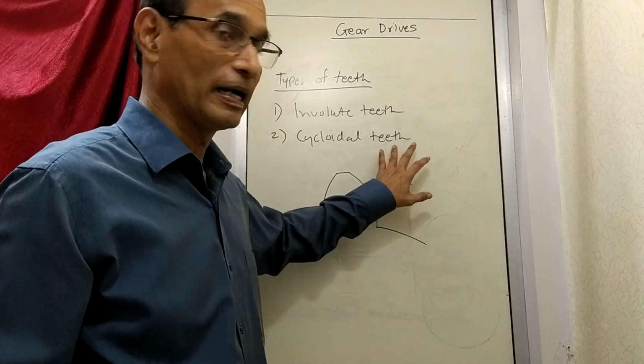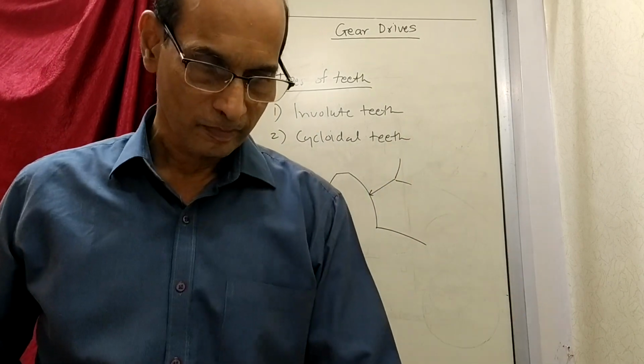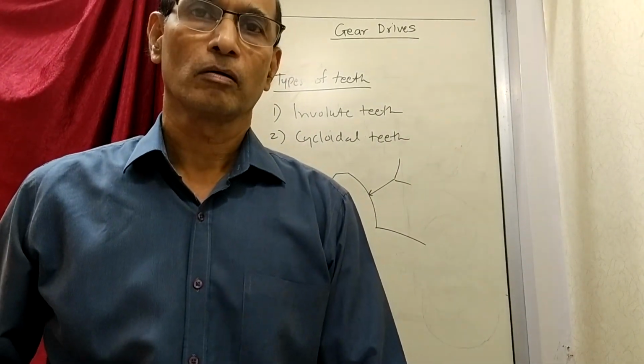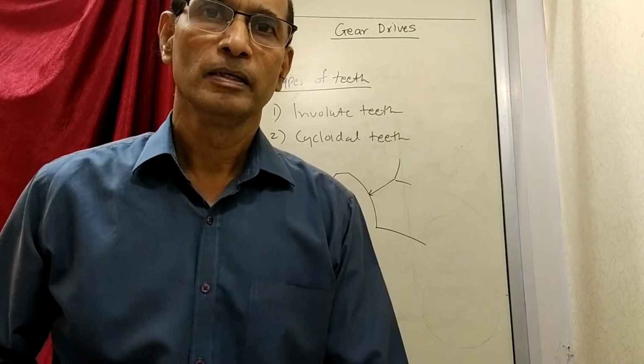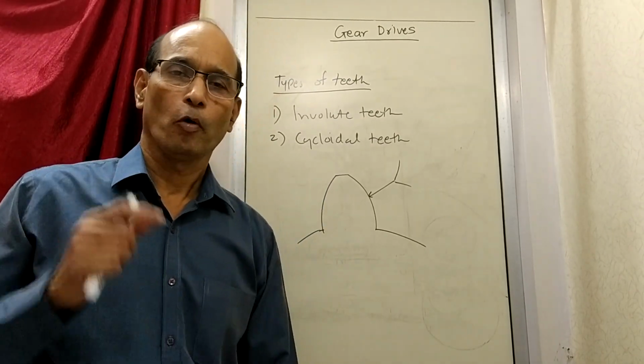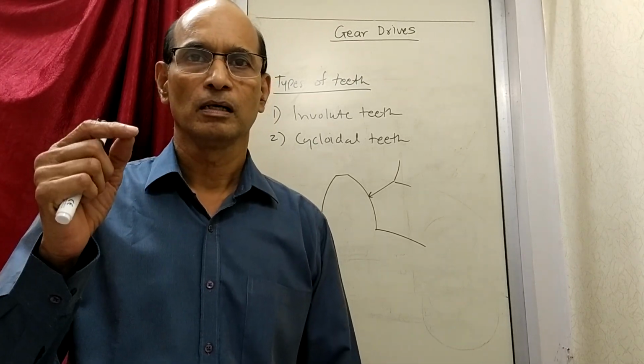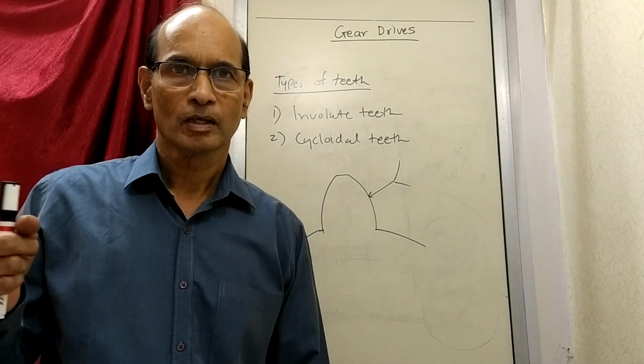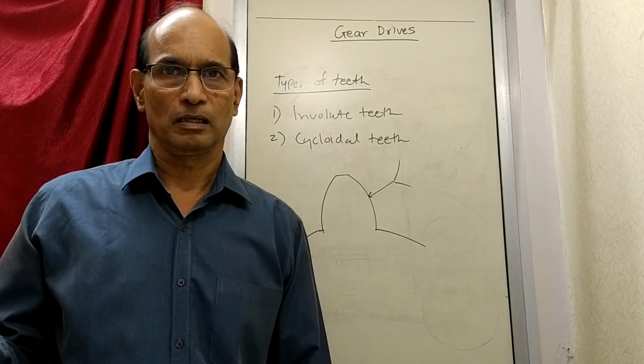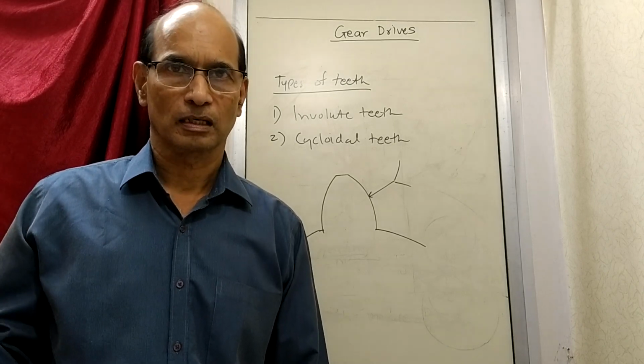On the cycloid side, the other side, you write down: cycloid is a curve traced by a point on a circle when it rolls on another circle.